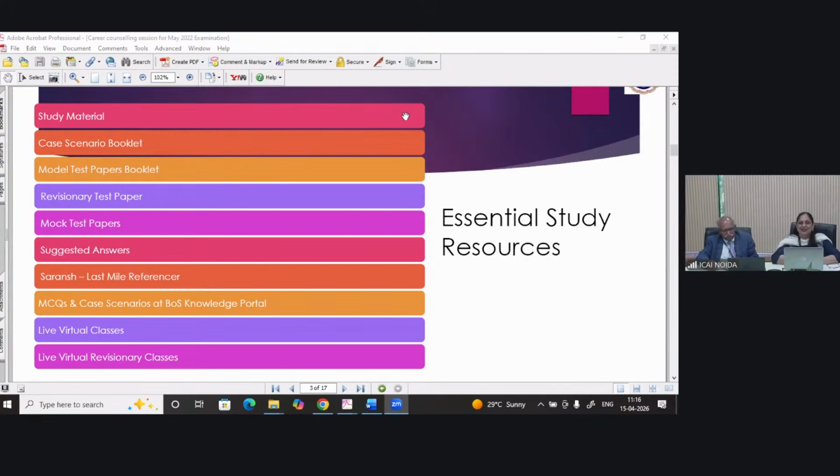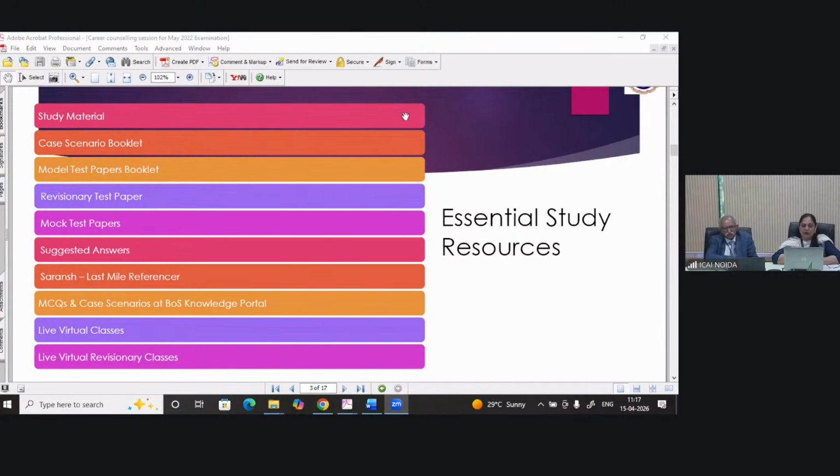Yes. So we were talking about study resources, and as model test paper booklet, I told you that we are having test papers. With the help of that, you can practice. Then the revisionary test paper is an important tool, not only for the purpose of revision, but also because we give the academic update part.